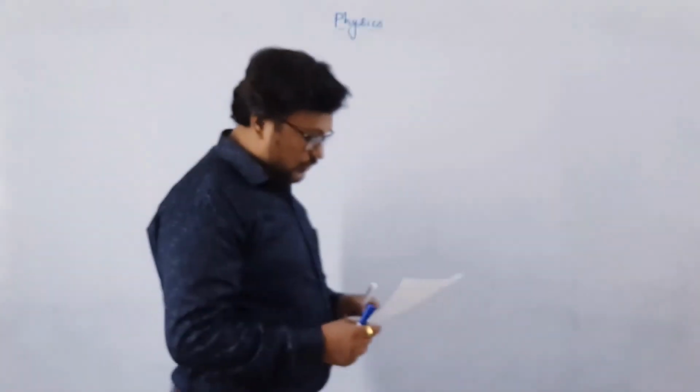Now the next MCQ is the 8th one. The dimensions of half epsilon naught E square is blank. This is from JEE Advanced 2000.